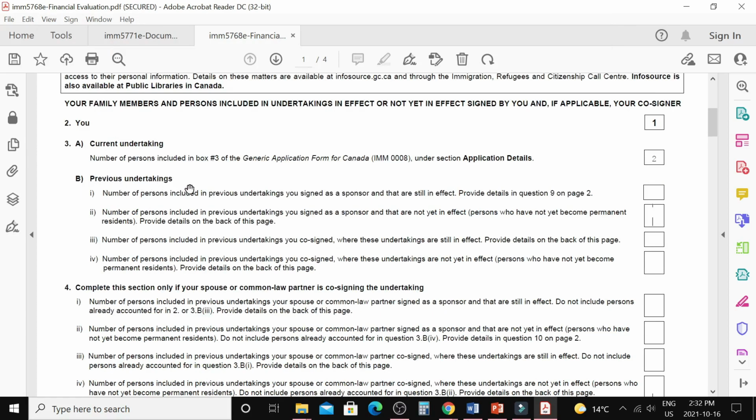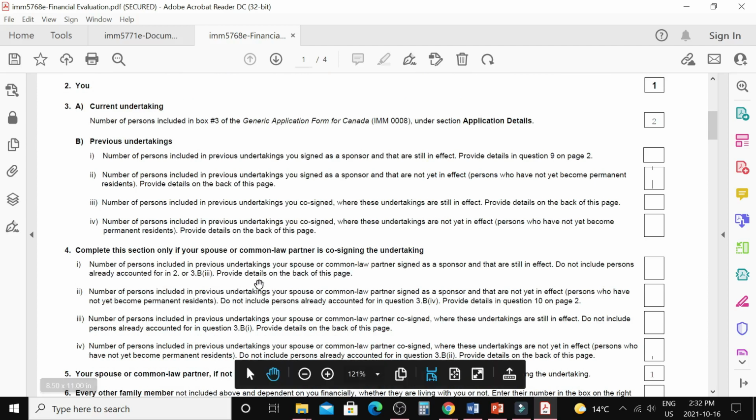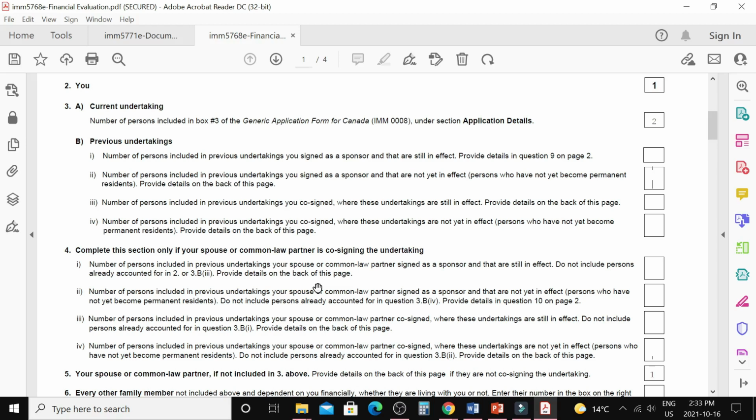Question number 3B is for the previous undertaking. This is about the main sponsor. If the main sponsor has a previous undertaking or has sponsored someone already, this question is about that. And question number 4 is about the spouse or common-law partner, or I can say the co-signer. Just leave these 2 questions for now. We will be back on them in a bit.